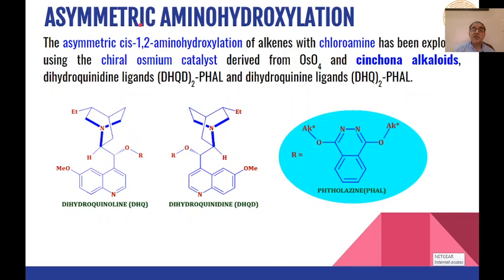Then asymmetric amino hydroxylation can also be achieved in the same way as we have seen in case of dihydroxylation.